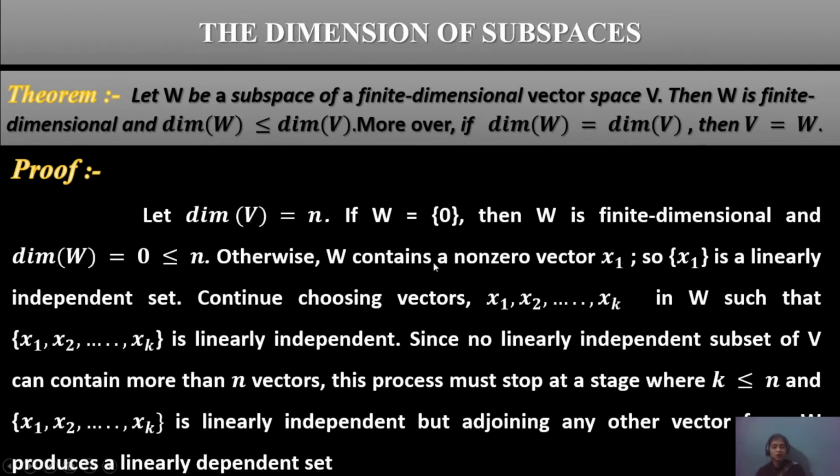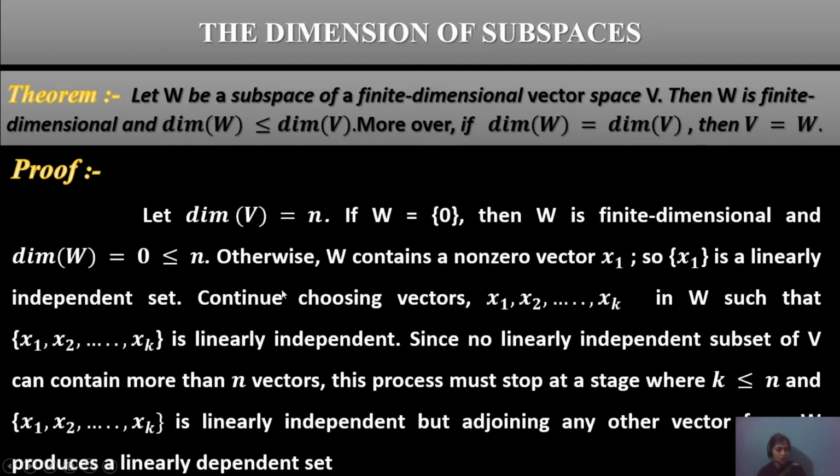Otherwise, W contains a non-zero vector x1. So x1 is a linearly independent set, because W contains a non-zero vector, which is not zero. Hence it is considered a linearly independent set, and then finite dimension will be shown.